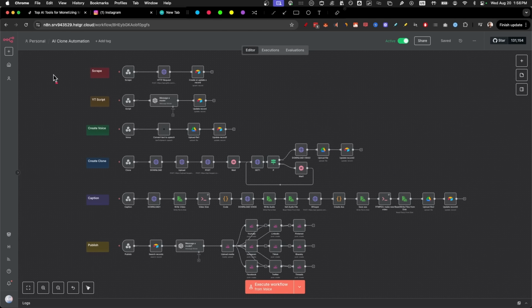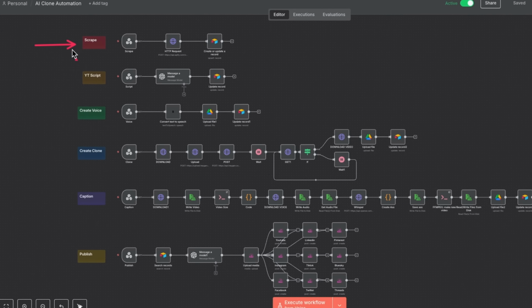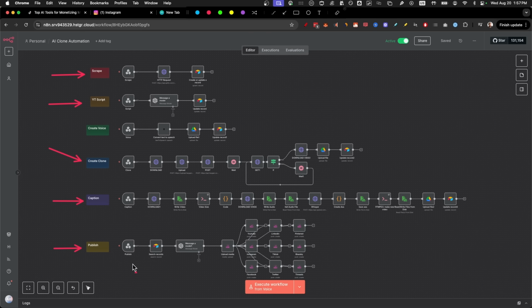So now I want to show you how to automate all of it, from scraping viral ideas to writing the YouTube script, creating a clone of your voice and yourself, adding captions on top of it, and publishing to 9 different platforms to make this a lot easier for you. All you gotta do is set this up one time. So I'm gonna show you step by step how to set it up right now.